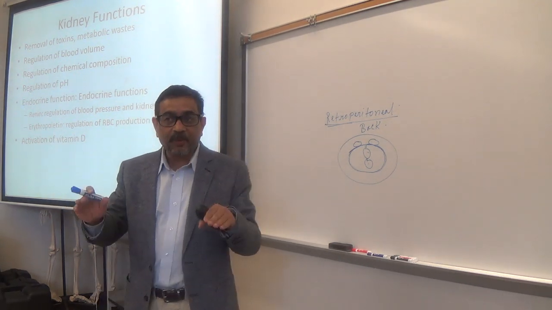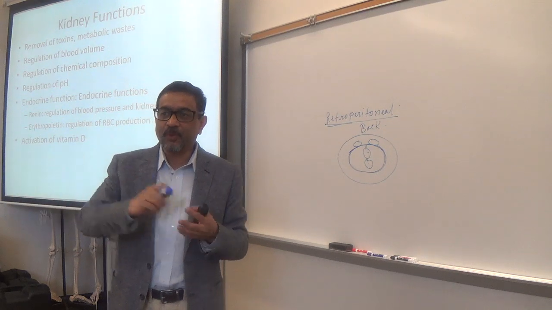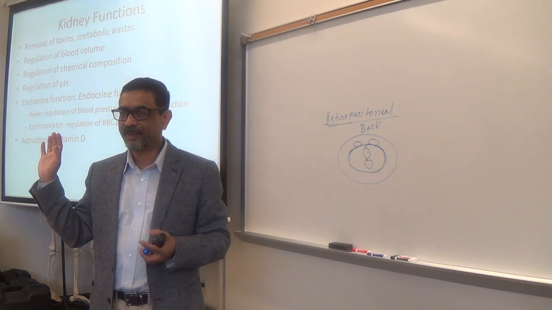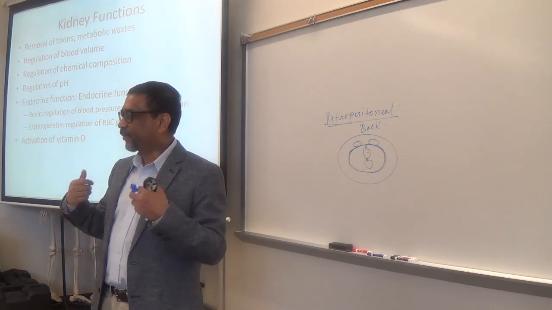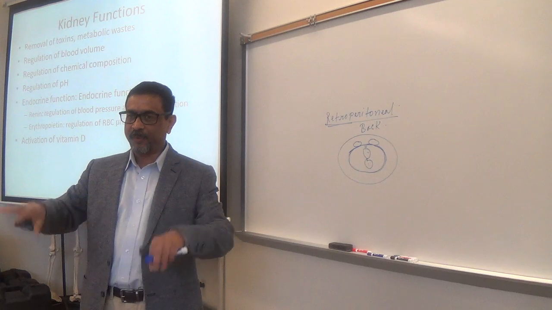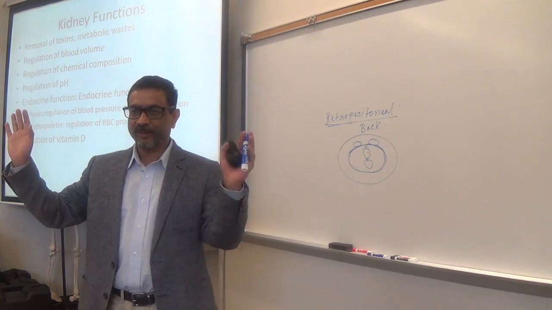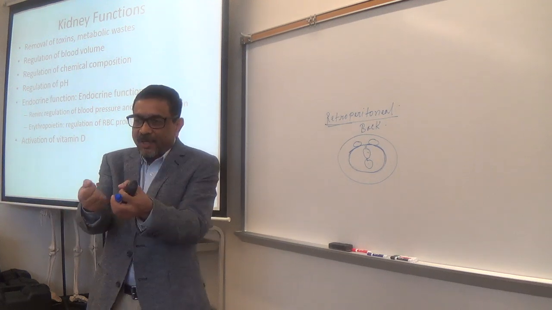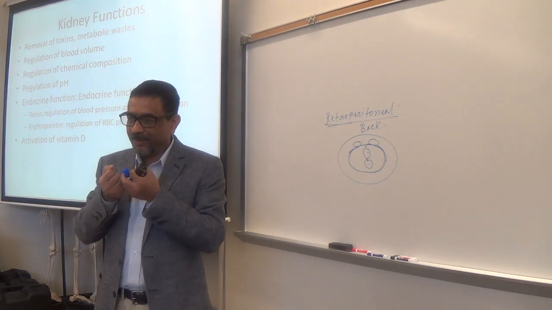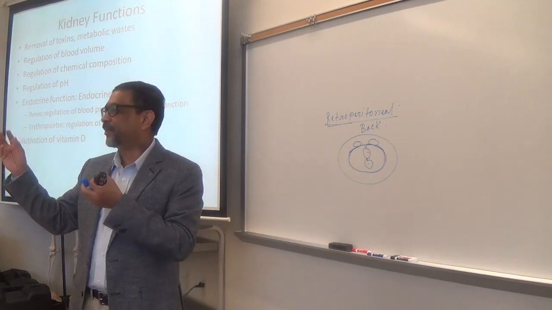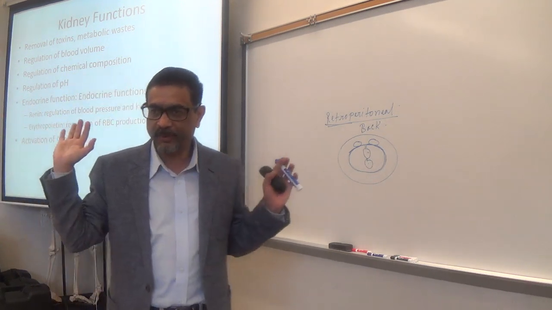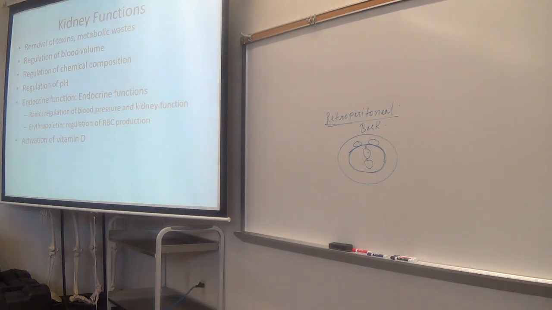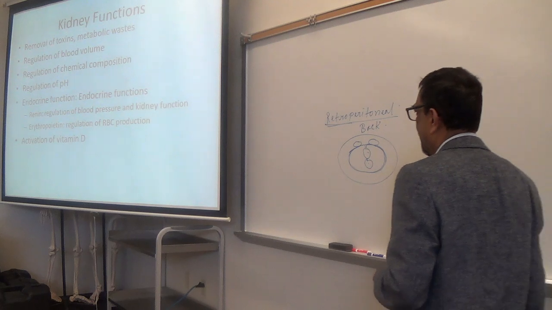Now if you don't drink water for a couple of days, kidneys will produce what? Small concentrated urine. Is it clear? So if you drink a lot of water, to remove excess water from the blood, kidneys will produce more urine. If you don't drink water, then kidneys will try to preserve water, right? By producing highly concentrated small volume of urine. Is it clear? So that's how your kidneys regulate the blood volume, maintains the blood volume.